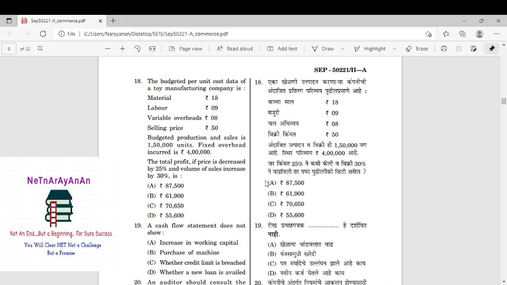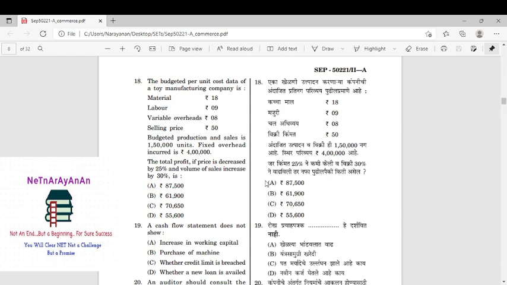So increase the sales volume. So 150 is increased by 30 percentage, so 30 percentage is, I think, 45, so 195. So you multiply 195 into 37.5, and minus all the variable cost, 18 plus 9 plus 8, that is 35. So if you deduct sales minus variable cost, that will be the contribution, minus fixed cost. He has given 4 lakh. You deduct that, the amount will come. That is not a problem.